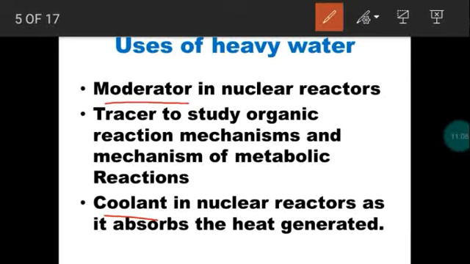Next, heavy water is used as a tracer. So instead of ordinary water, in some reactions we will use heavy water. So once heavy water is used, we can easily study the mechanism. So what are the steps present in the reaction, right? So the mechanism of a reaction can be easily identified using heavy water. Mechanism of ordinary reactions as well as metabolic reactions can be studied. So these are the uses of heavy water.